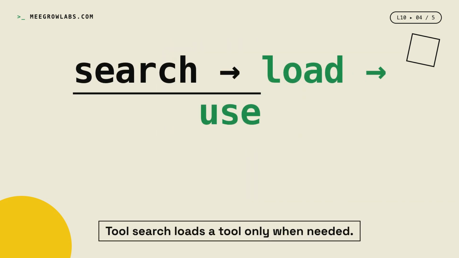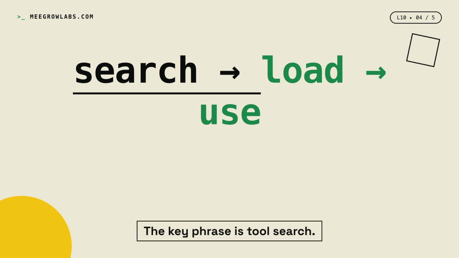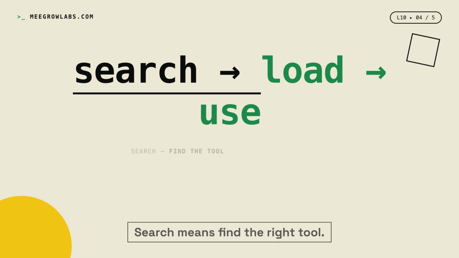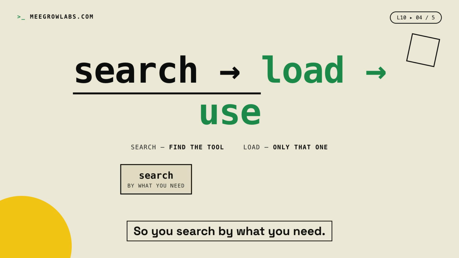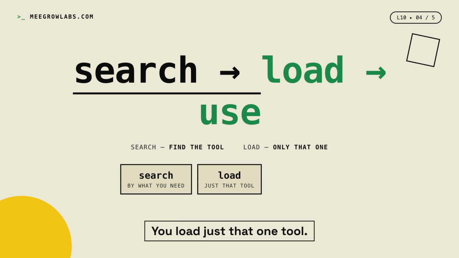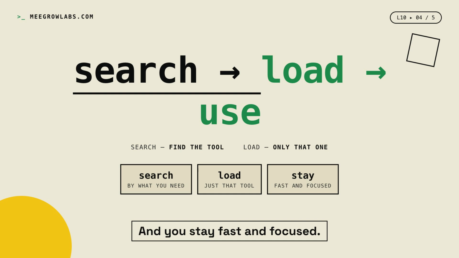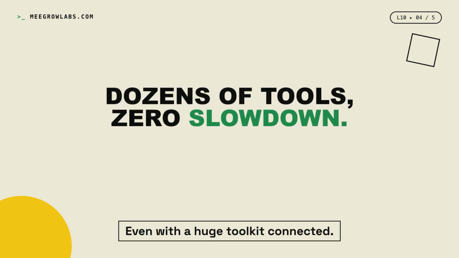Tool search loads a tool only when needed. The key phrase is tool search. Search means find the right tool. Load means bring in only that one. So you search by what you need. You load just that one tool and you stay fast and focused. The rest wait quietly until needed. Fewer tools loaded means a clearer mind. That keeps every answer quick, even with a huge toolkit connected.